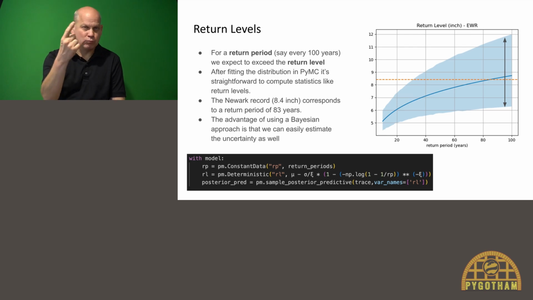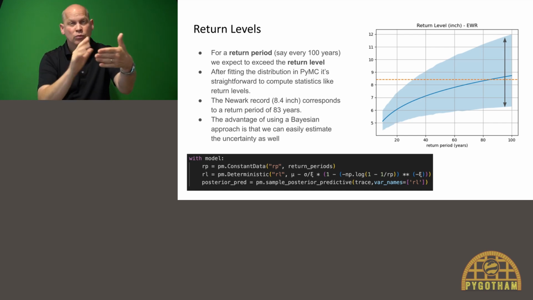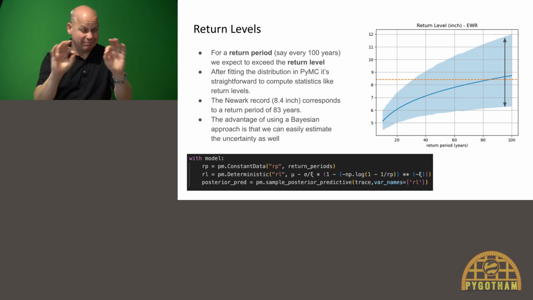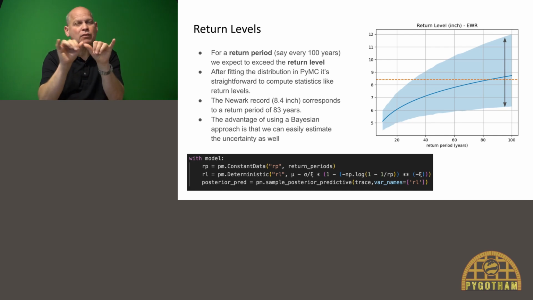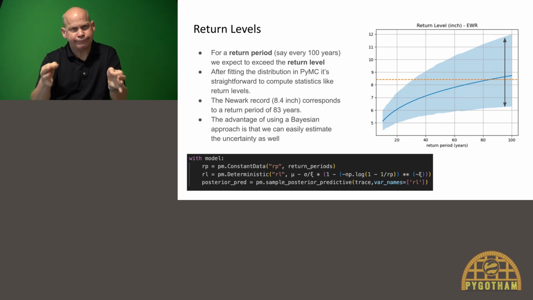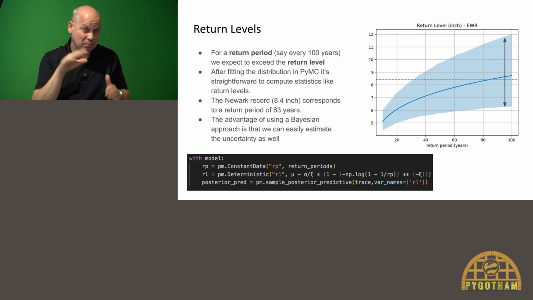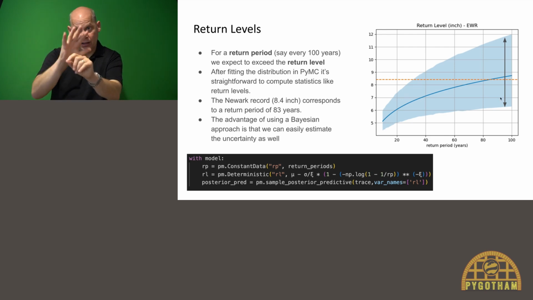That's one, but there's more in this graph. One of the advantages of using a Bayesian approach is that we almost get for free a measurement of how uncertain we are of our predictions. That's basically the blue area behind the graph. And as you can see, there's quite some uncertainty.